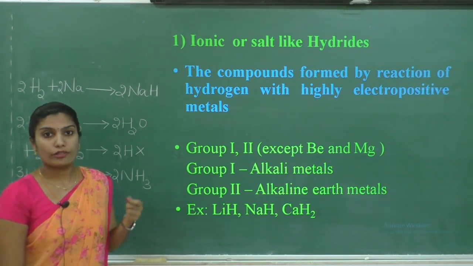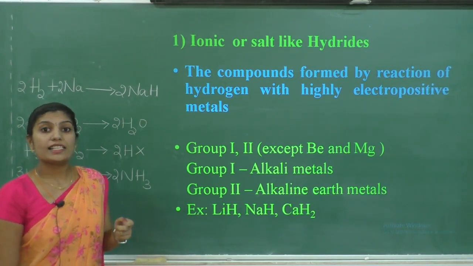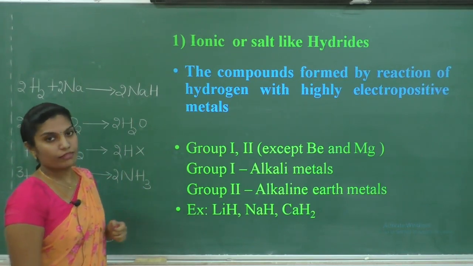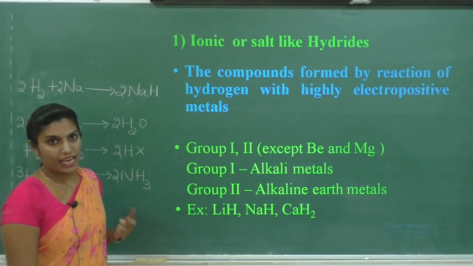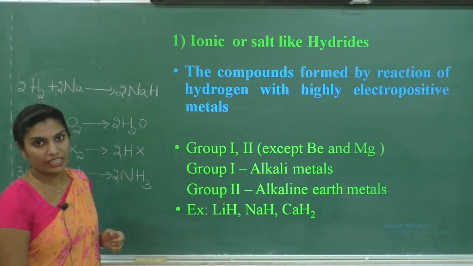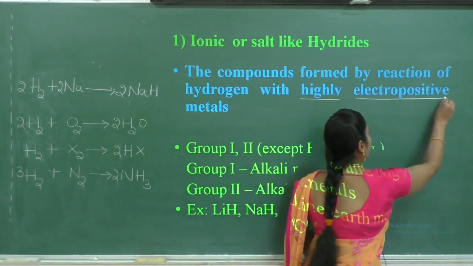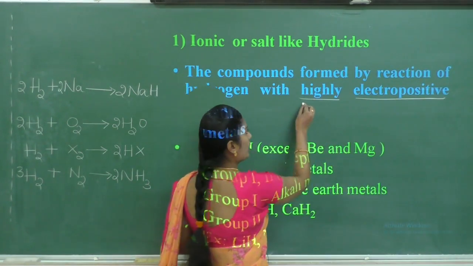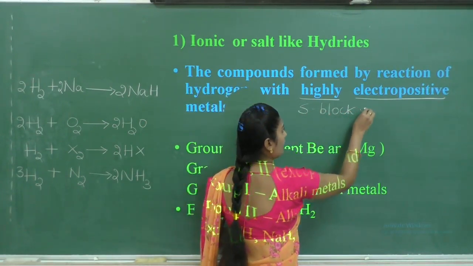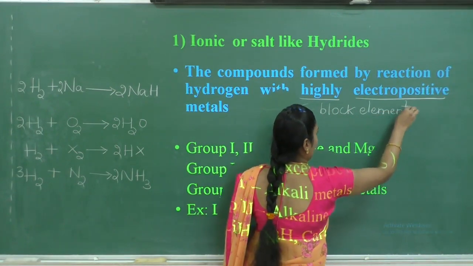These hydrides are formed when hydrogen reacts with S block elements. Here we can say the definition for ionic hydrides as the compounds formed by the reaction of hydrogen with highly electropositive elements. In the periodic table, S block elements are electropositive elements.